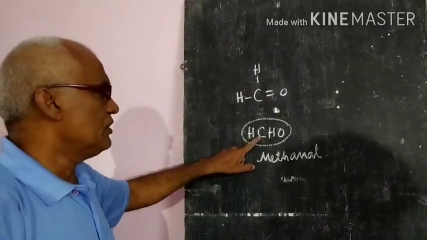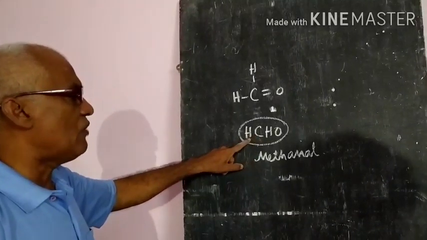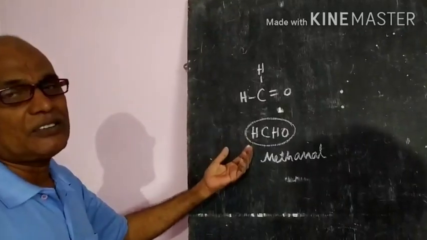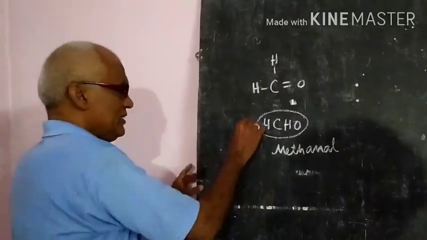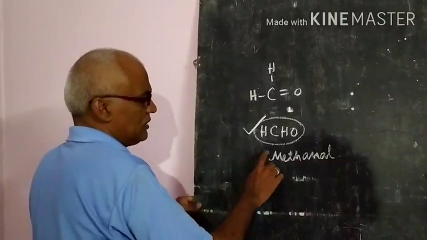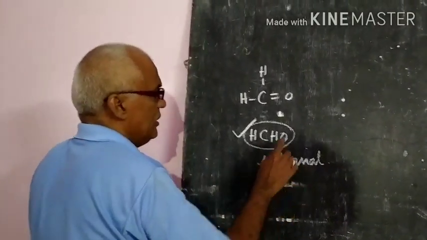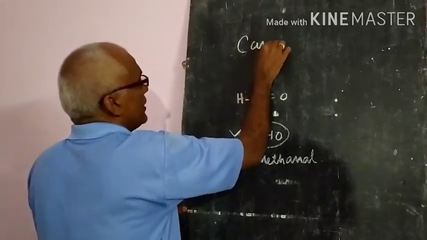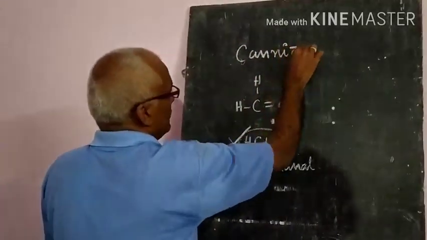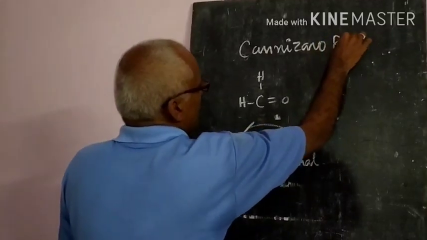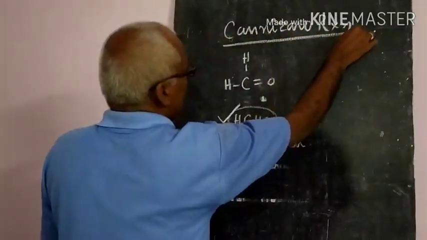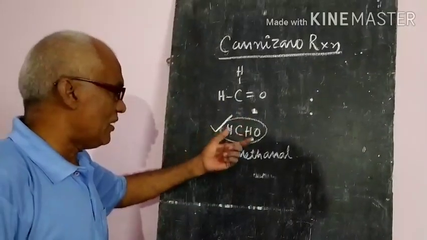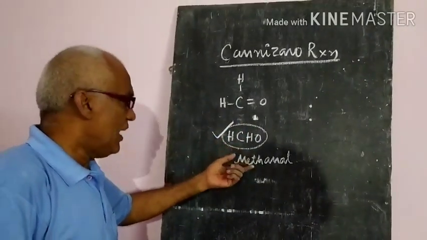That means it is without alpha hydrogen atoms. Alpha carbon atom is not there means alpha hydrogens are also absent. So this type of aldehydes will go through a special reaction called the Cannizzaro reaction. In the Cannizzaro reaction, the specialty is that the aldehydes where alpha hydrogen is absent.